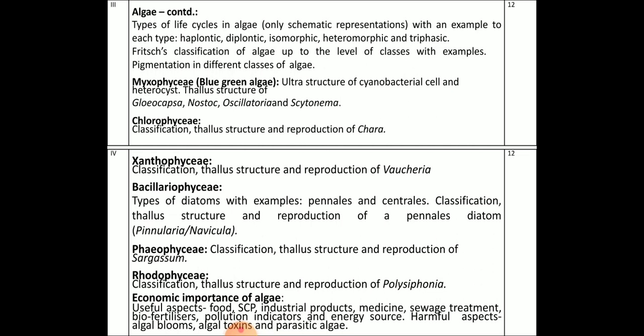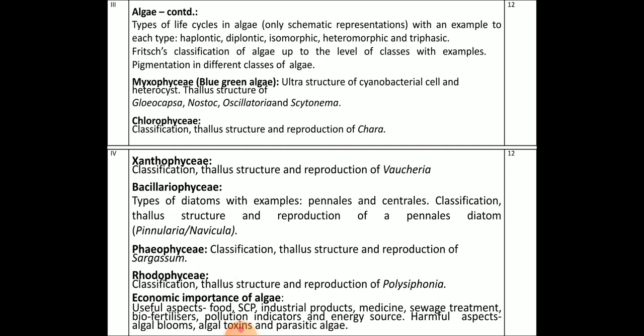In unit 4 you will study Xanthophyceae: classification, structure and reproduction of Vaucheria. In Bacillariophyceae, usually diatoms, we will study the structure and reproduction of a few diatoms like Navicula and Pinnularia.